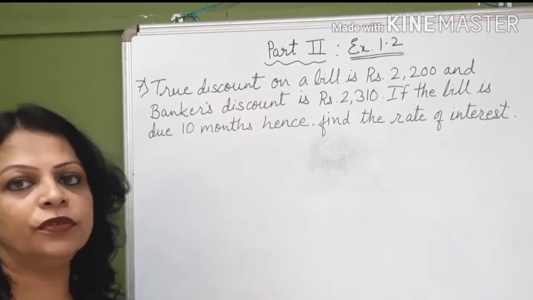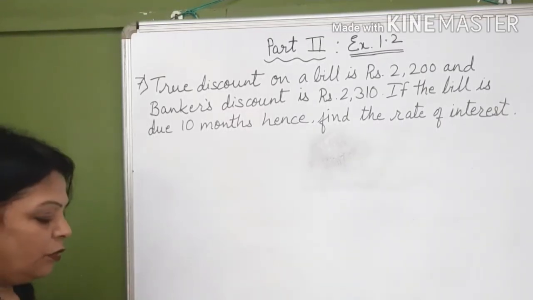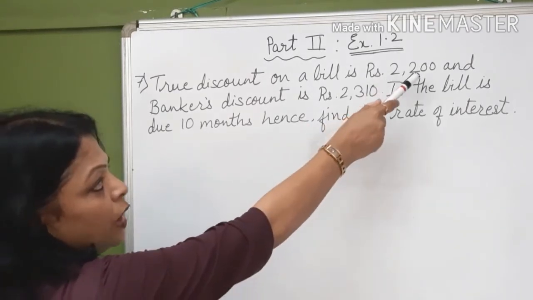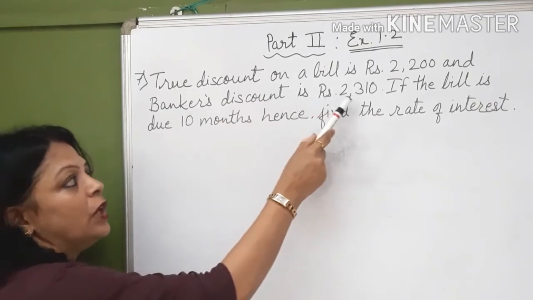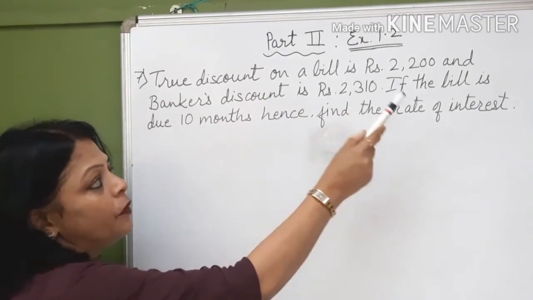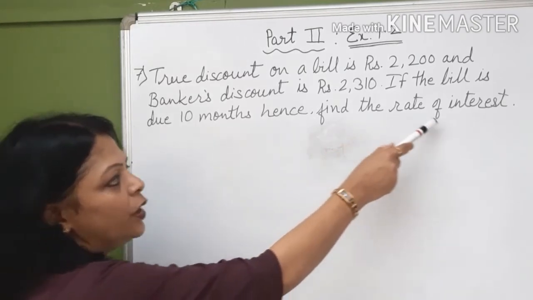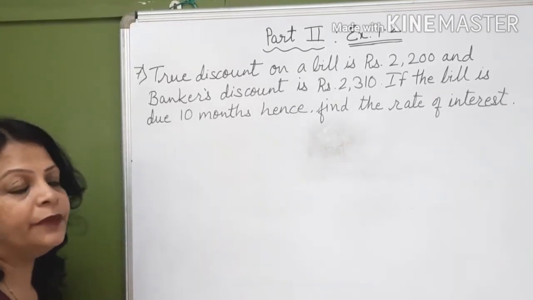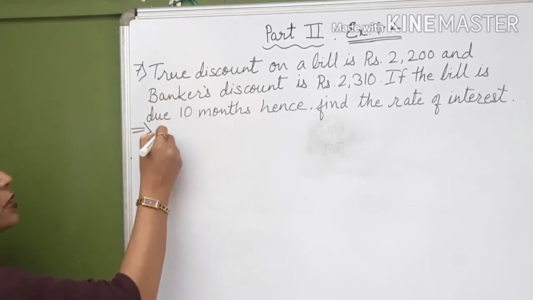So now let us move to sum number 7. True discount on the bill is rupees 2200 and banker's discount is rupees 2310. If the bill is due 10 months hence, find the rate of interest. Right? So let us first write what is given. The true discount is given.